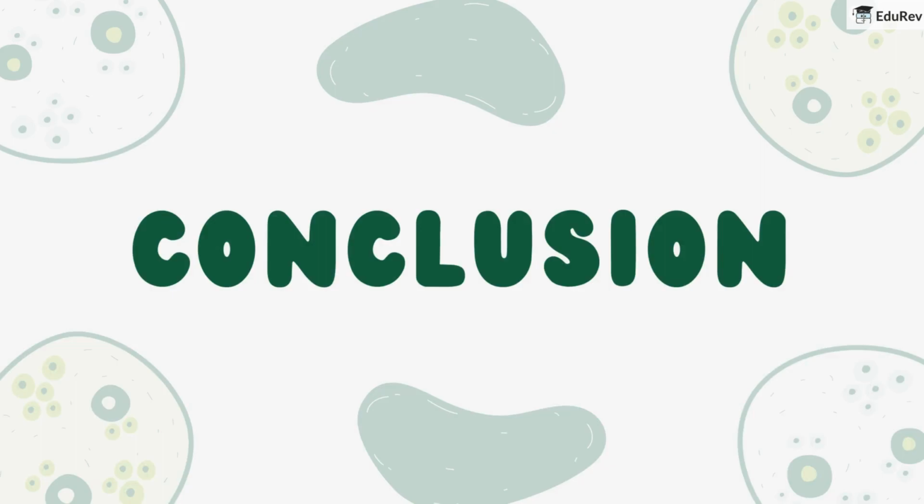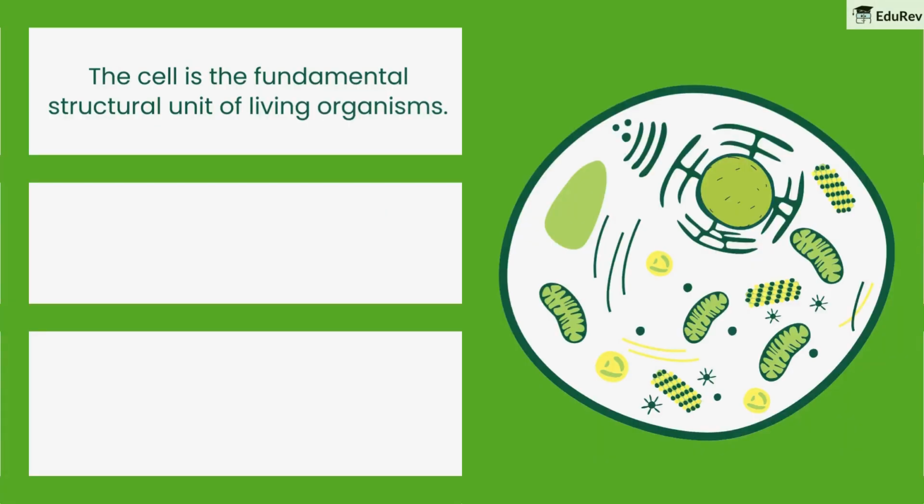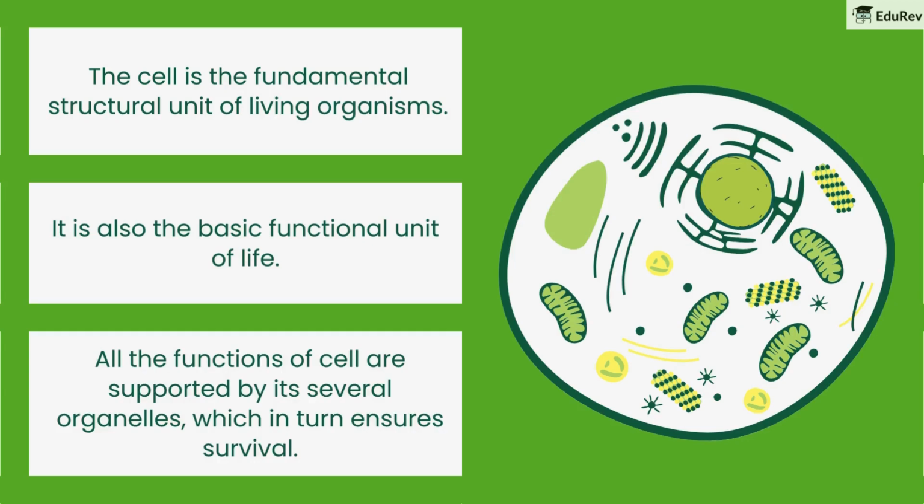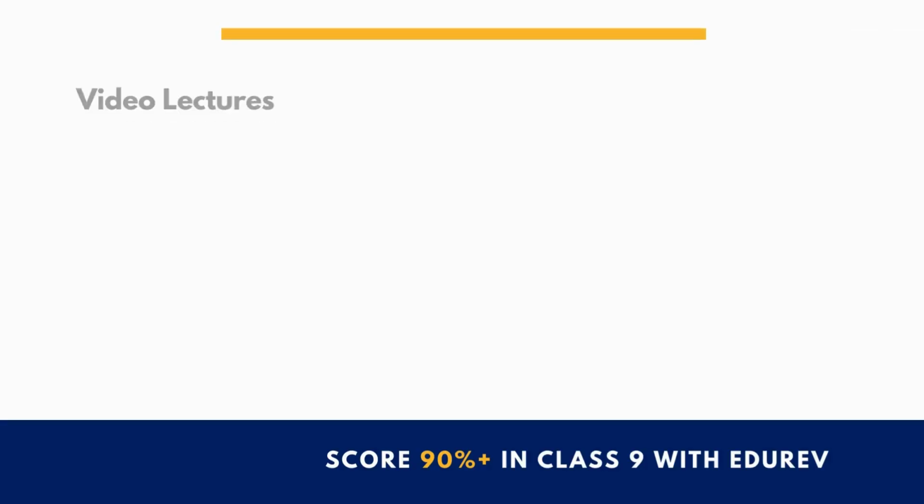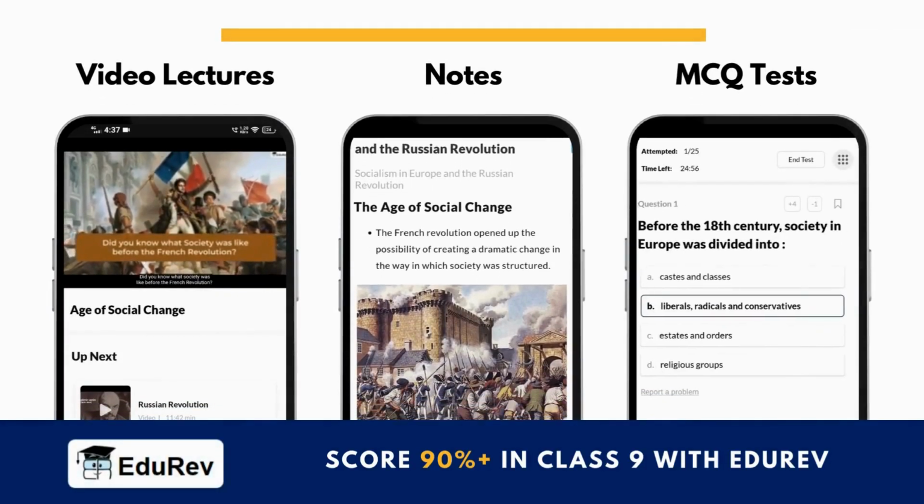In conclusion, the cell is the fundamental structural and functional unit of living organisms. It is also the basic functional unit of life. All the functions of a cell are supported by its various organelles, which ensure the cell's survival. We hope that you have understood the topic.